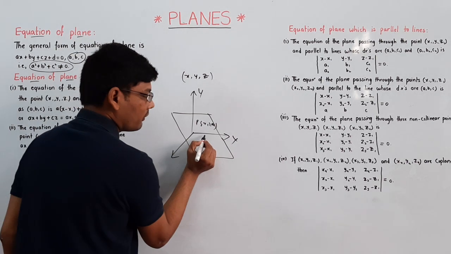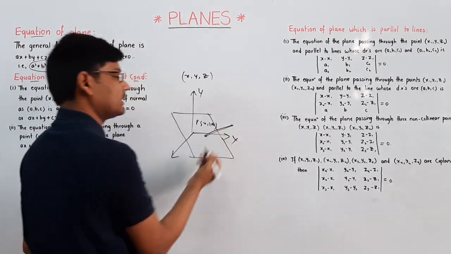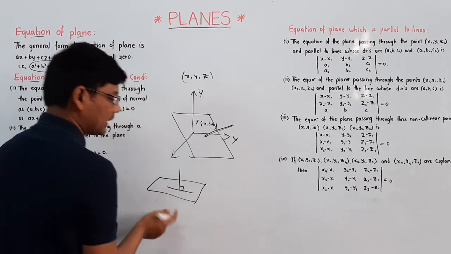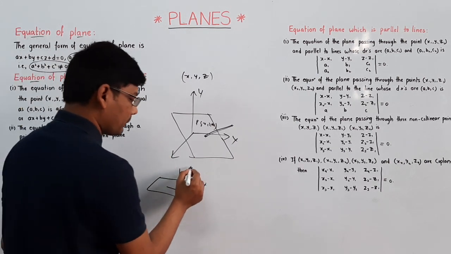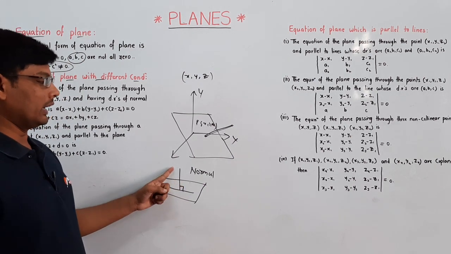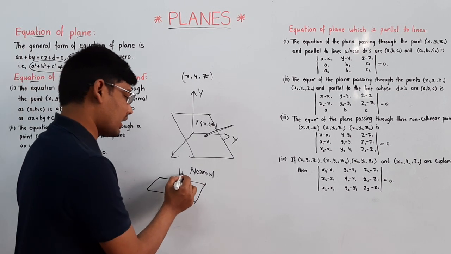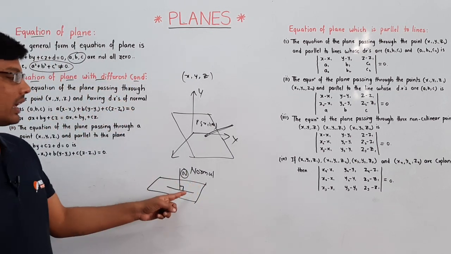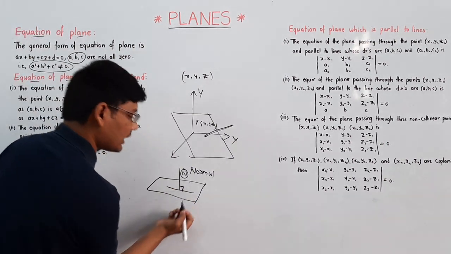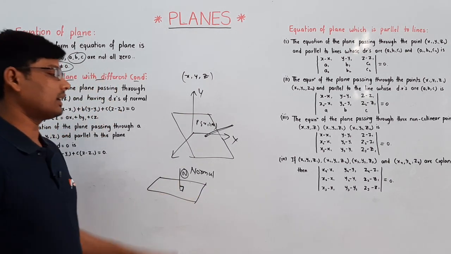Here this is the plane. For this plane I am taking a normal. A normal is a line which is perpendicular to the plane at a point P. It is denoted by N. Normal is nothing but the line which is perpendicular to the plane.